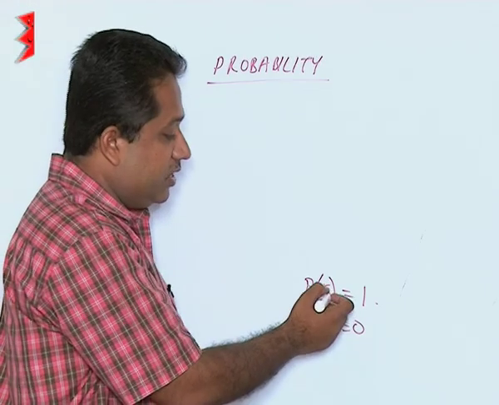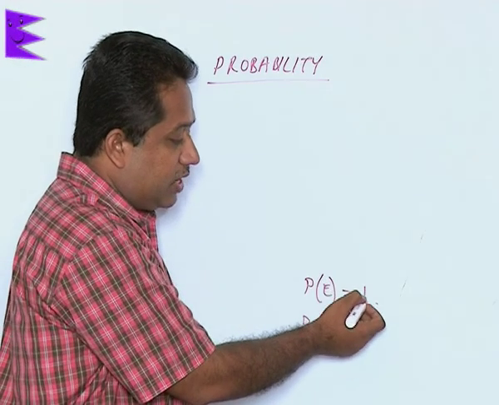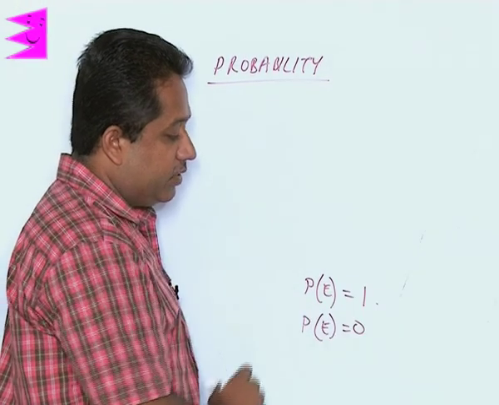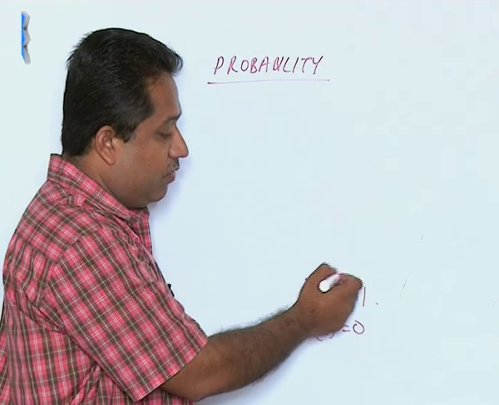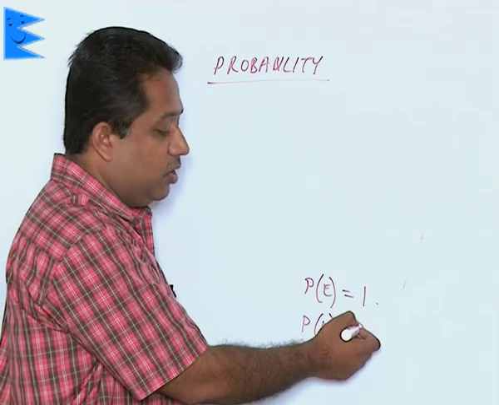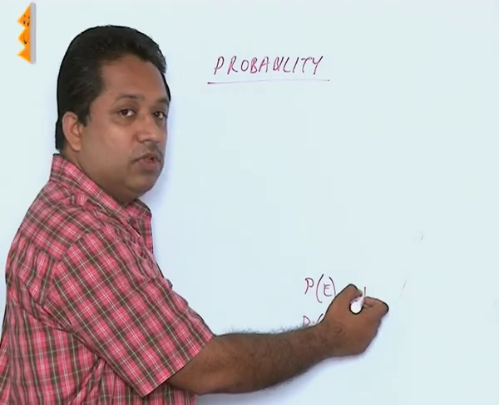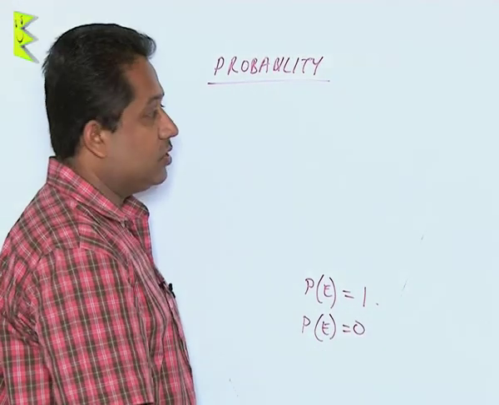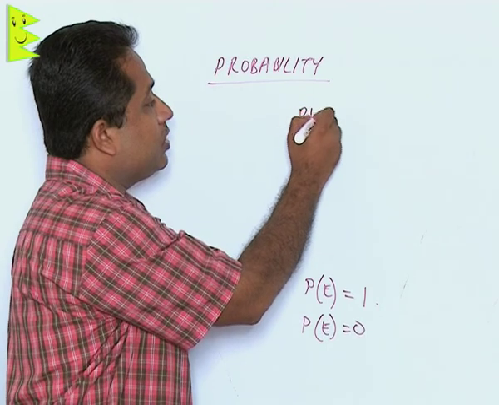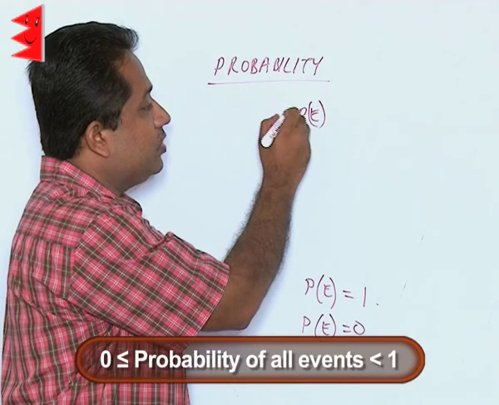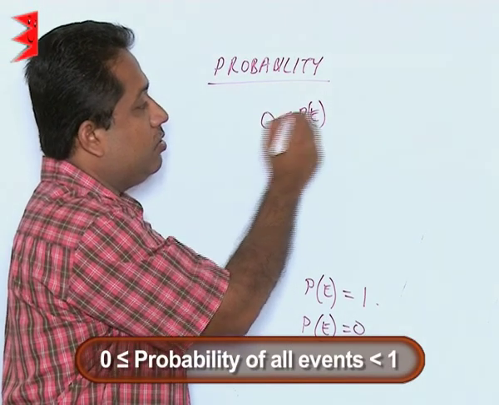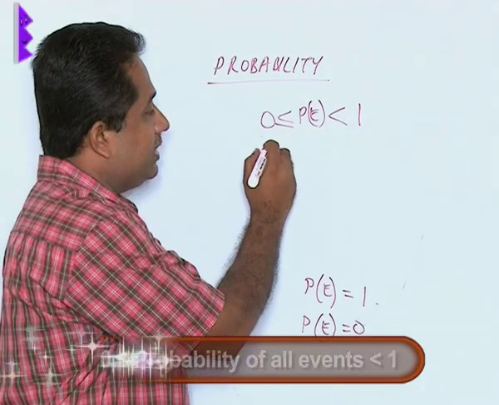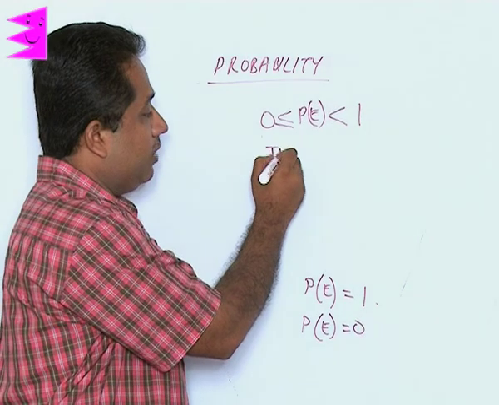These are events where we are sure that it will occur, so we take it as 1. So this is the range of all probability sums, 0 minimum and 1 maximum. We cannot have an answer more than 1, nor can we have negative answers. So we can make a general conclusion that the probability of all events will be greater than or equal to 0 but less than or equal to 1.